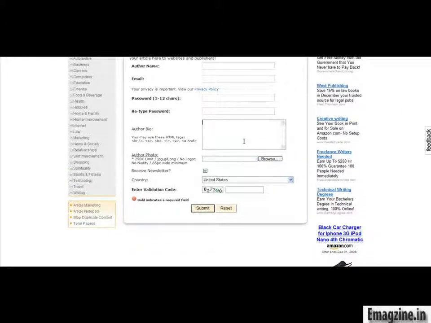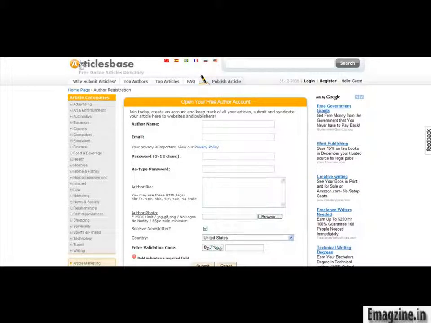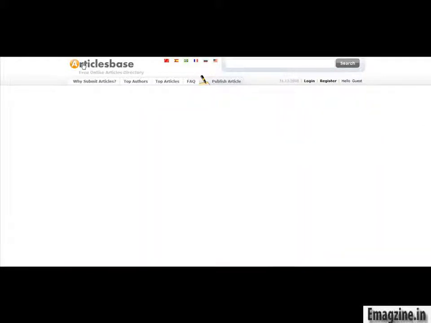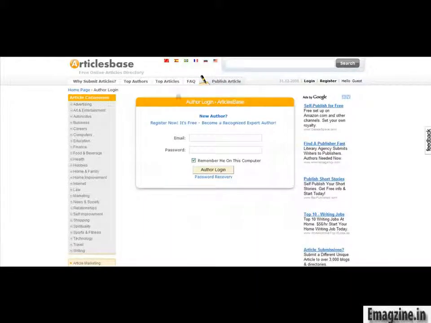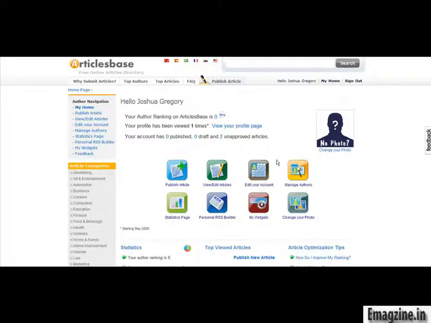They do ask for your bio right up front. That's okay. Input that. Make sure you do the validation code, which is showing up right here, and then click on Submit, and then check your email for a confirmation. Follow that process next. Once you already have your account, just click on Submit Articles once you go to the site. And the good thing is that you're only going to need to set up these accounts once, and then you should be all set to go. So you could submit new articles on the same topic to try and get new traffic options.